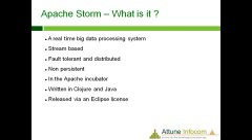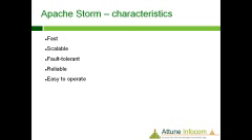It is incubated at Apache and written in Clojure and Java. If we talk about a development system, we can start development with Apache Storm. It is good for development, for processing data. If we have big data that we want to process, we can start development with Apache Storm. We can download the release under the Eclipse license and then start development using the source code of Apache Storm.